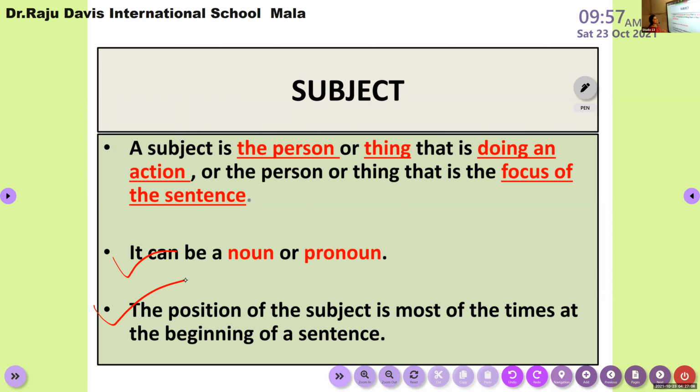I repeat, a subject is said to be the doer of an action. This can be a noun or a pronoun at the beginning of a sentence, and that is doing an action in a sentence, or this is said to be the attention or the focus of a sentence. Okay, this is said to be the subject of a sentence.